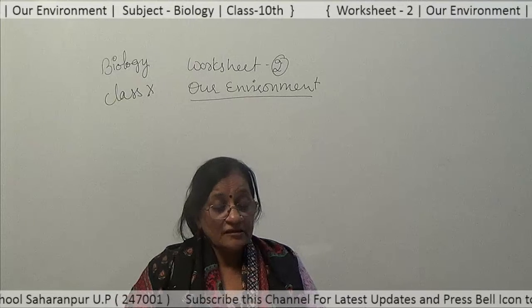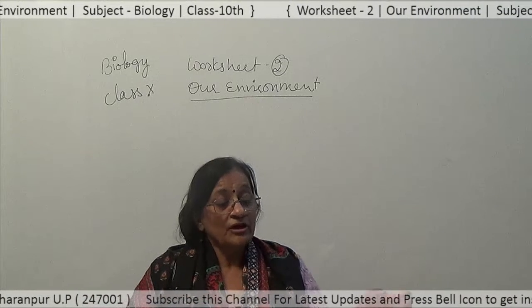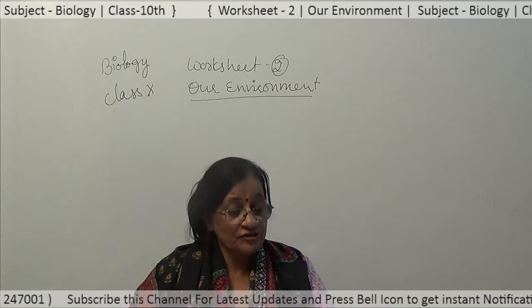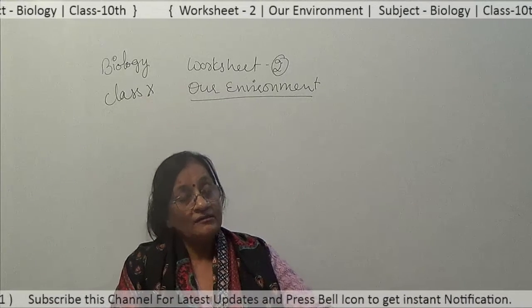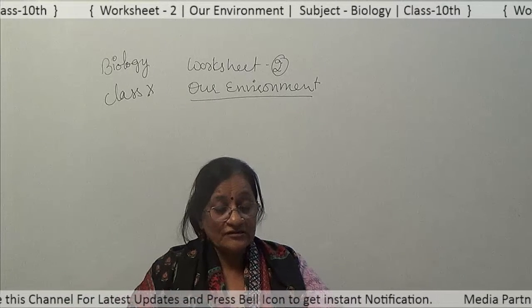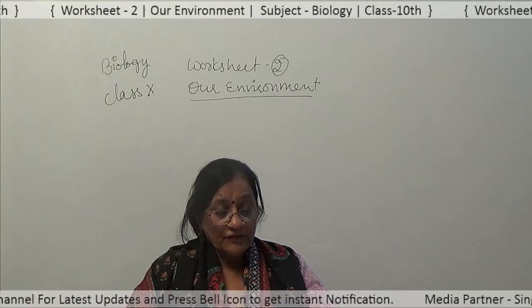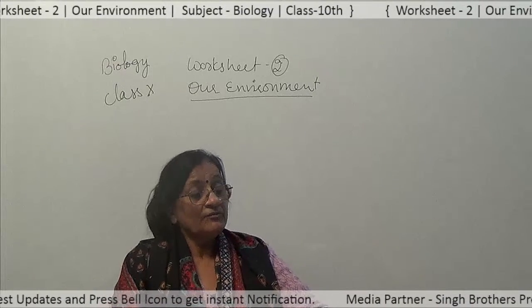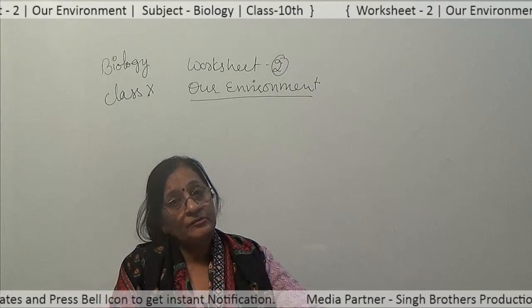So, environment is a combination of biological, physical and climatic factors. So, these three factors are the livings and the non-livings, meaning we can say environment includes biotic and abiotic factors.